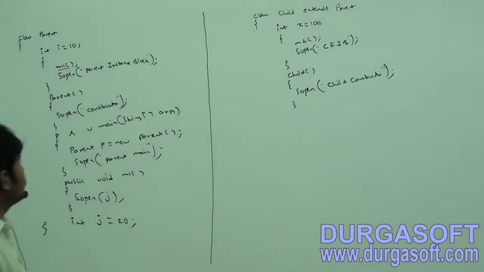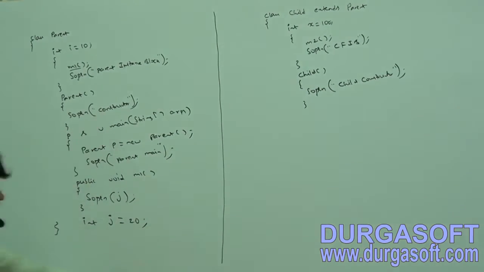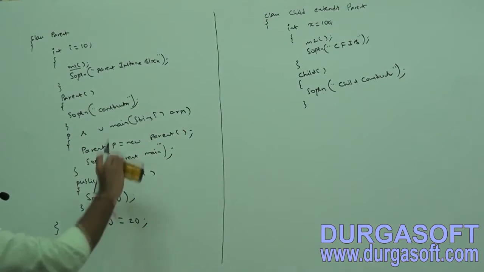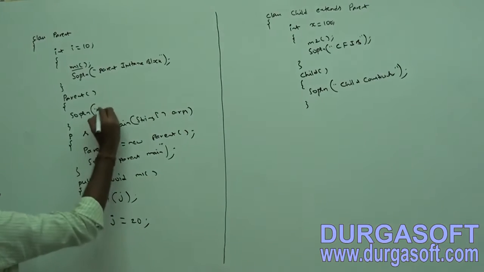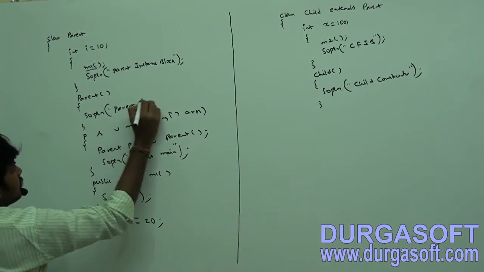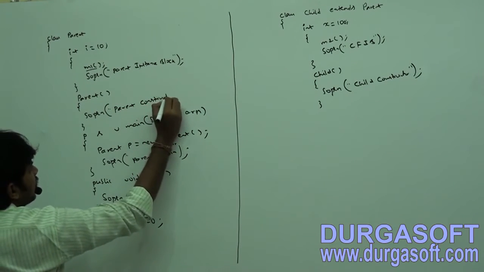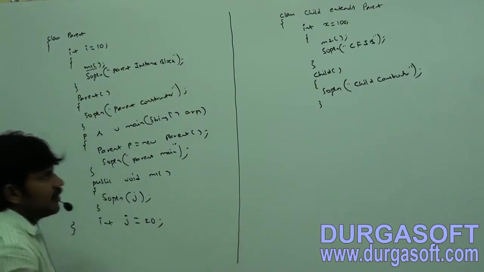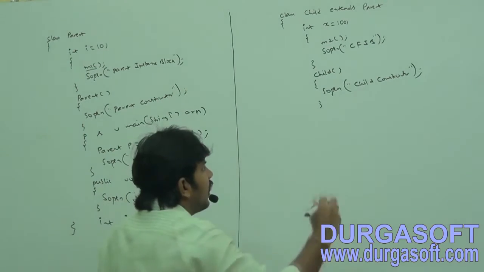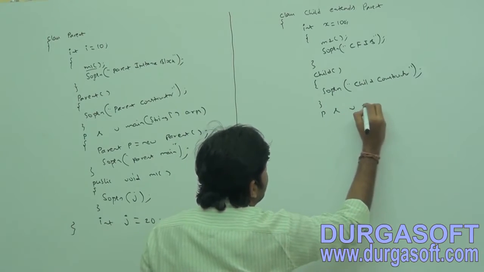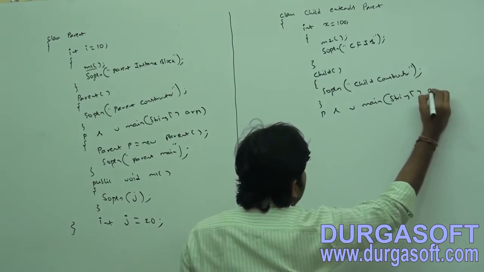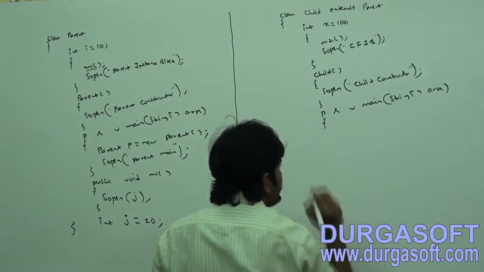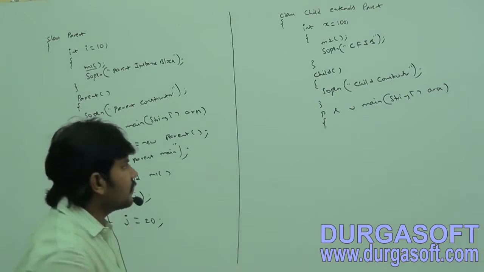But here I just spelled out constructor, so you may get confused whether it is a child constructor or parent constructor. That's why let me write this one as parent constructor. Okay, this is the child constructor. Then public static void main, string array args.